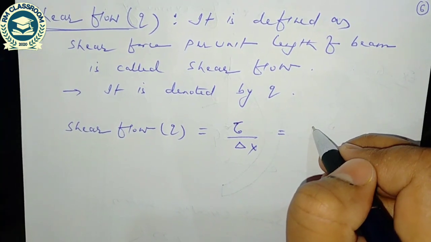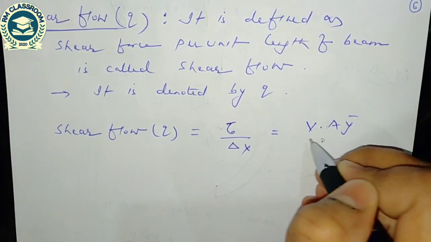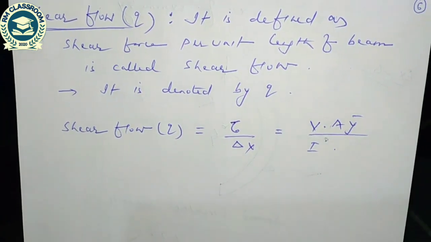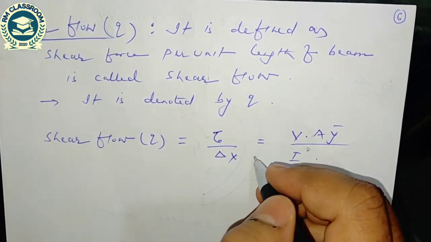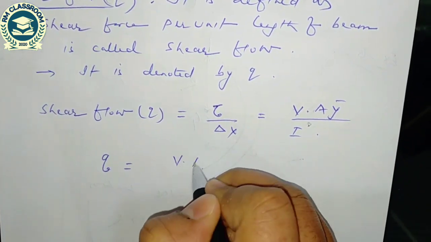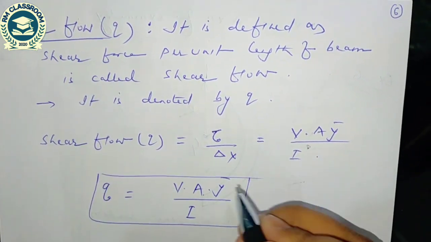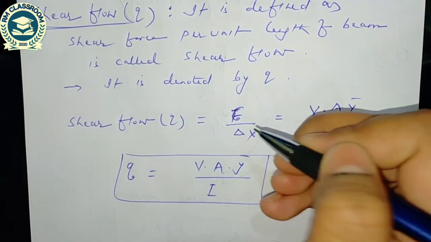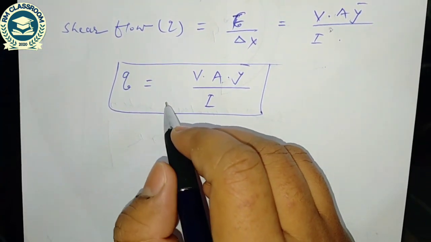So it can be written as V into A y bar divided by I. So the expression of shear flow is V into A y bar divided by I. Here V is the shear force. So this is the expression of shear flow.